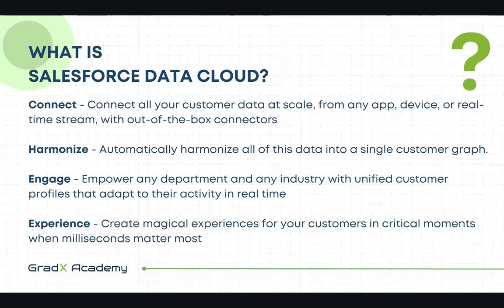Harmonize means Salesforce Data Cloud gives us a capability where we can create one object called Individual. Salesforce Data Cloud provides the functionality to create an object named Individual, and that is called harmonization. We are getting data from different things, and we harmonize that data and create one single customer graph, meaning one single customer profile.